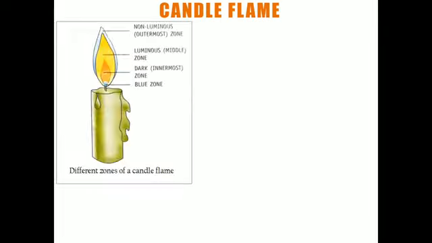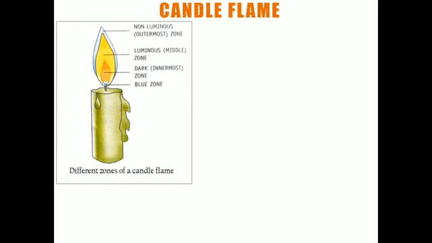Now moving ahead to the detailed structure of the flame which comes out from the candle. You have seen that when we burn the candle, this flame is produced. There are different zones of the candle flame, as you can see in this picture.